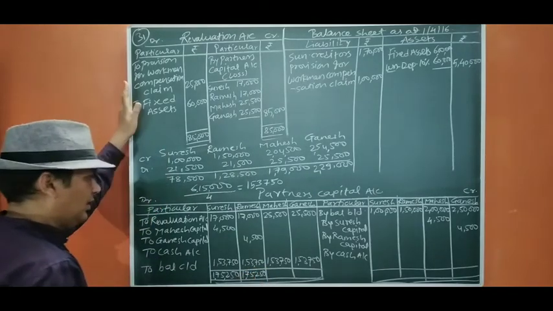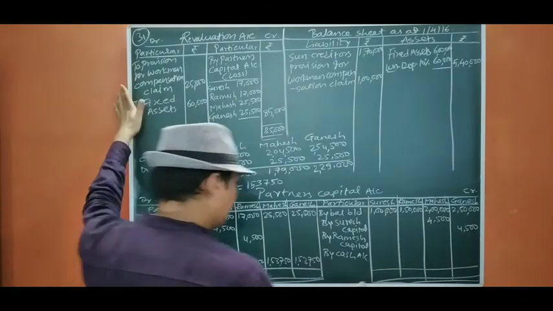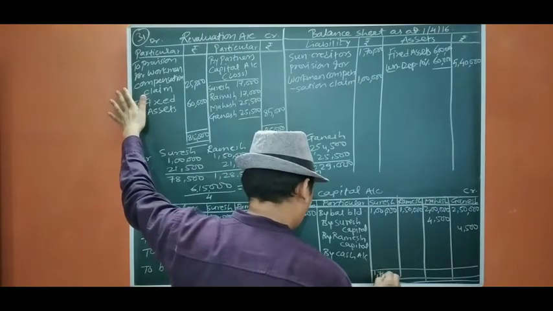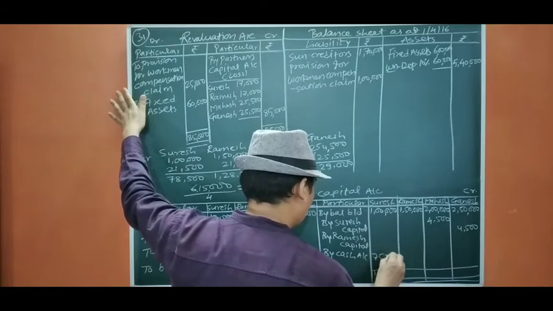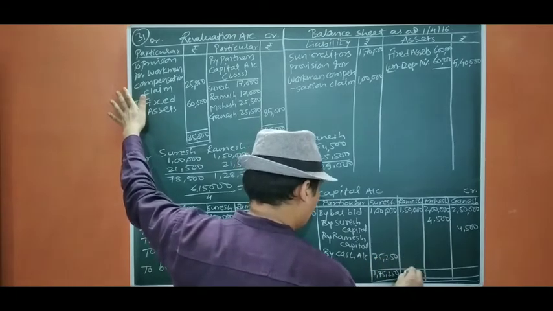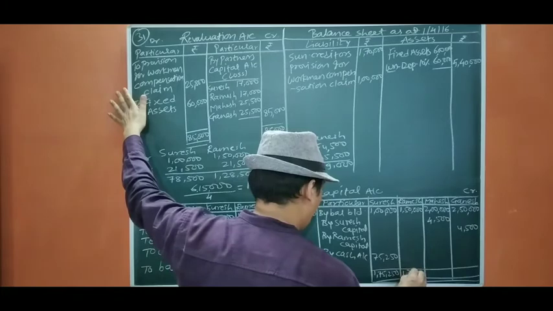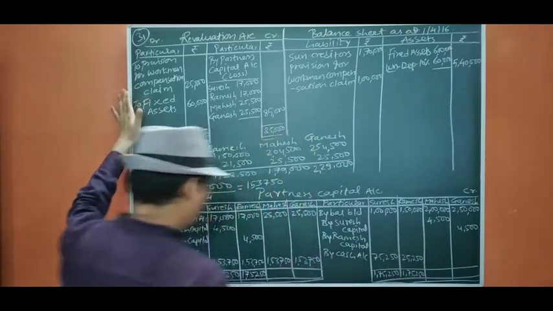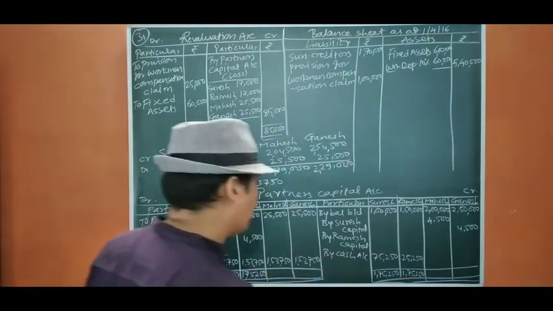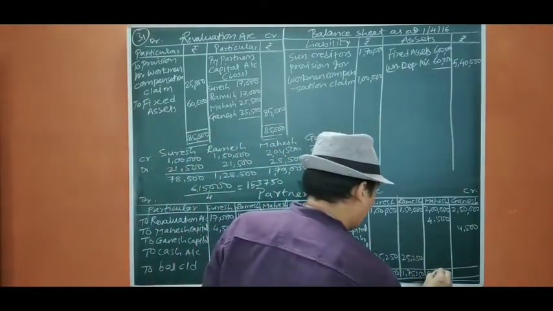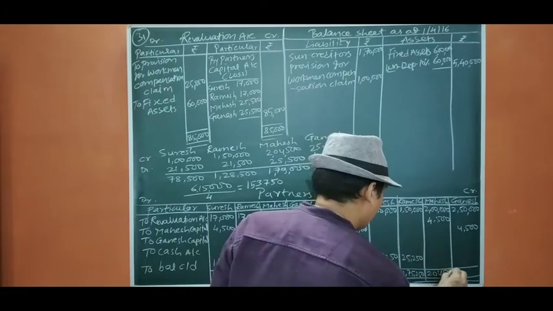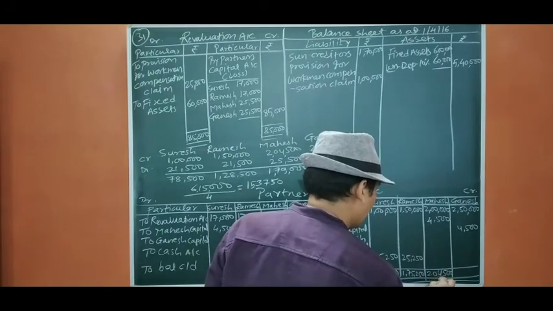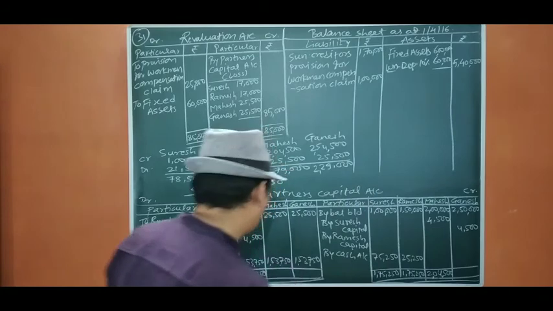Now we have this one here, 1,75,250, so it is going to be 75,250, and it will be 1,75,250, so it is going to be 25,250. Now that side total is more, so that will be 2,04,500.